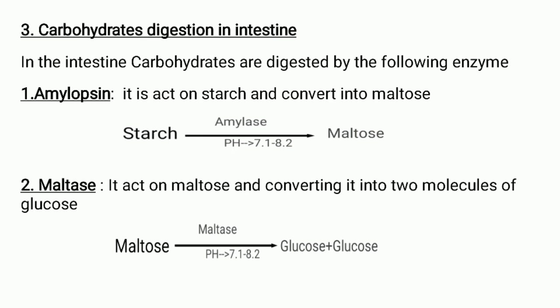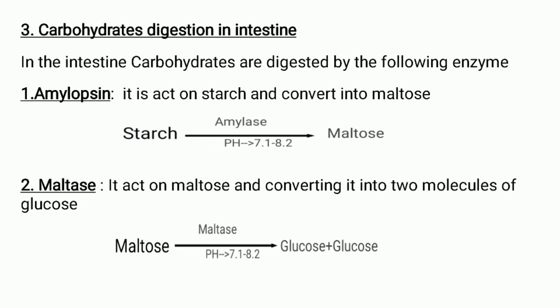Now the carbohydrate digestion in the intestine. In the intestine, carbohydrates are digested by the following enzymes. The first one is amylopsin. It acts on starch and converts it into maltose. In the picture we observe that the amylopsin, it is amylase, acts on the starch at a pH of 7.1 to 8.2 and converts them into maltose.